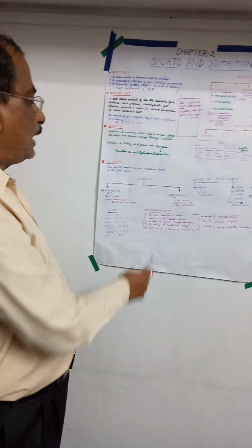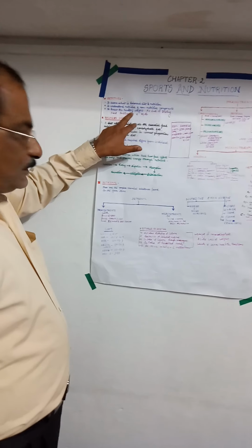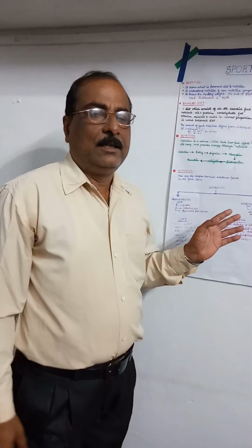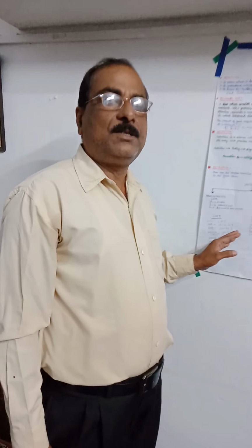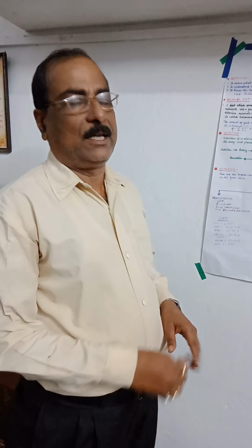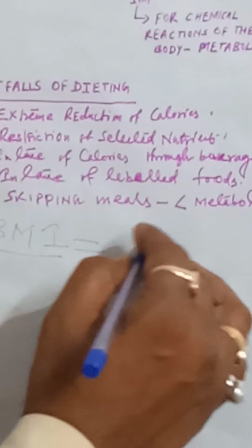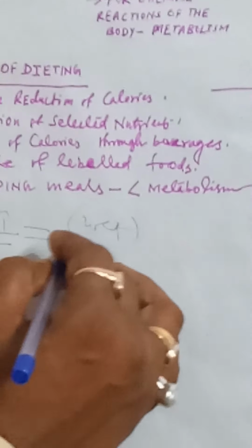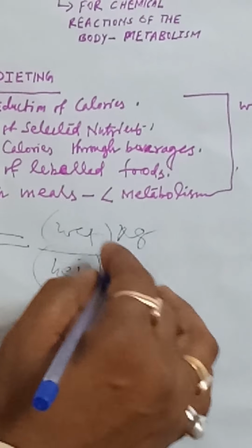Now please tell me, what is the meaning of healthy weight? In sports management, we normally consider healthy weight in relation to the BMI. What is the meaning of BMI? BMI stands for body mass index. What is the meaning of body mass index? It is the weight of an individual in kg divided by the height squared of an individual in meters.